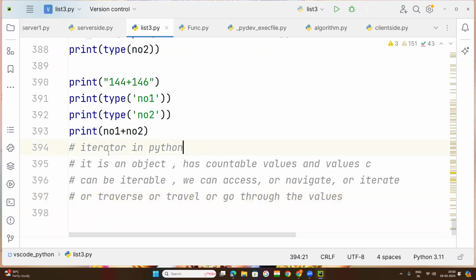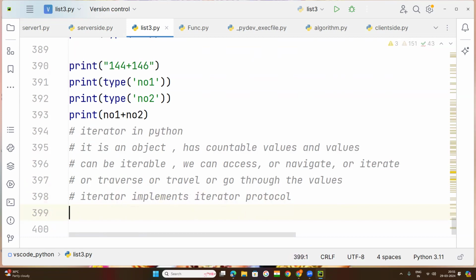So an iterator in Python is an object that has countable values and can be iterable. These values can be iterable means we can travel, access them, navigate, iterate, traverse, all are the same words. So this iterator implements the iterator protocol. It follows an iterator protocol.